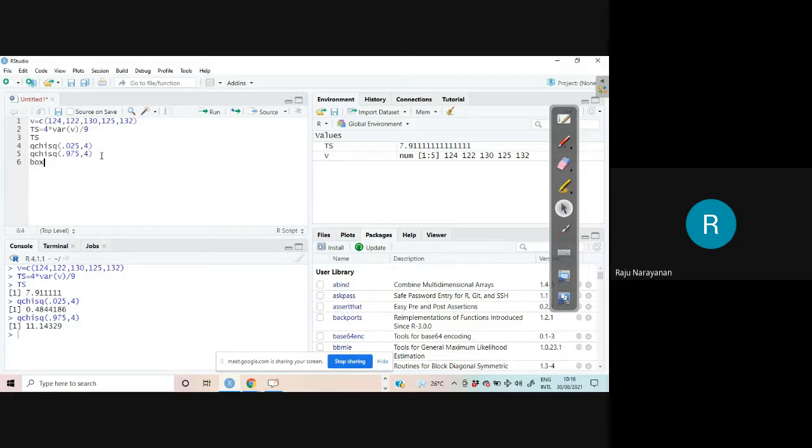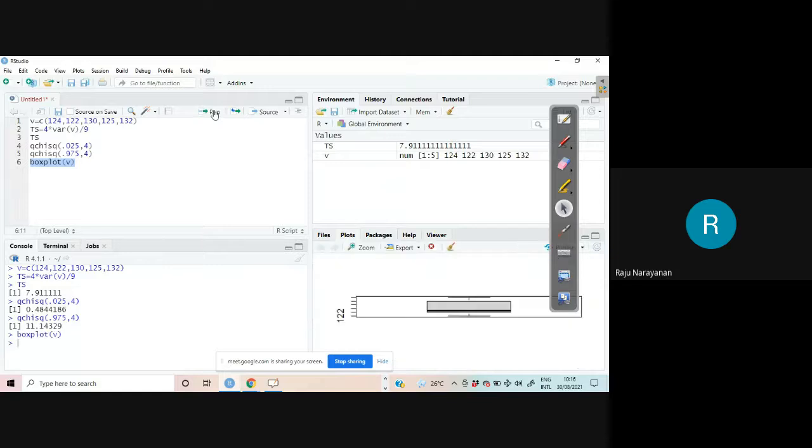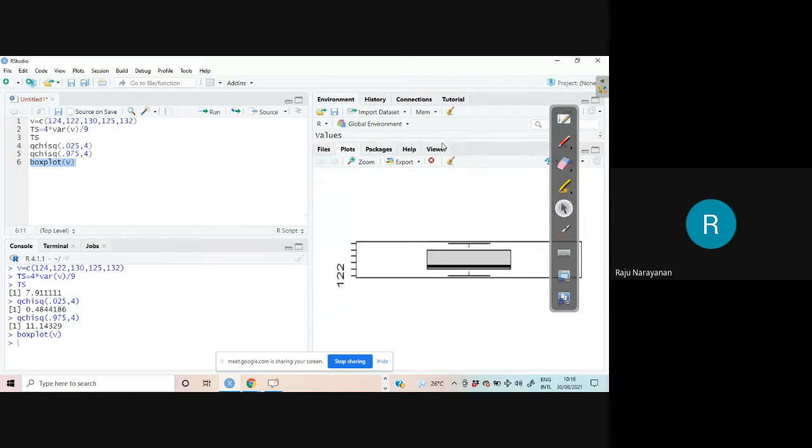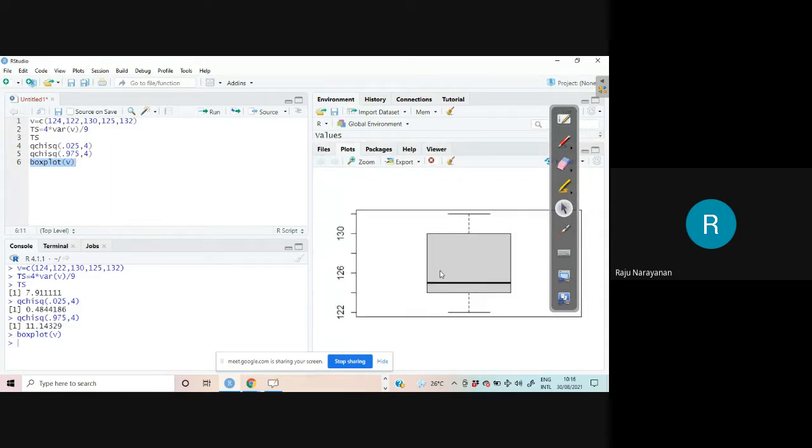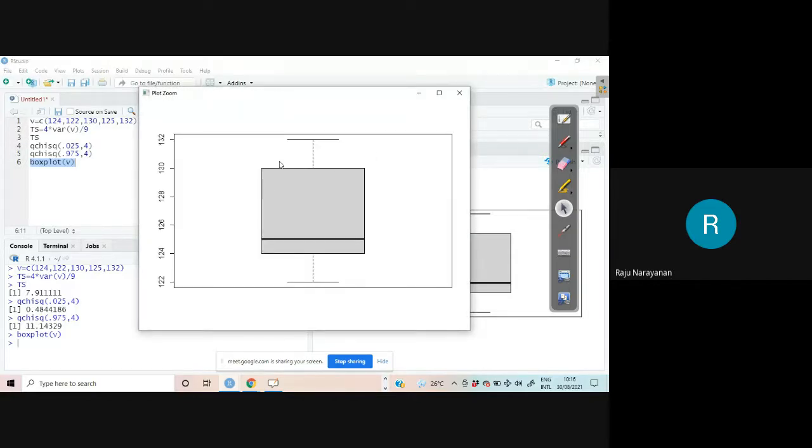Boxplot, box plot of v. This is the advantage of RStudio. When you start typing, it will give you so many options so that you need not type all the words. You can select, and yeah, the graph will come here. You can change its size, etc. If you want to zoom, you click on this one, you will get a zoomed effect. So many things are there that you can do experiments.